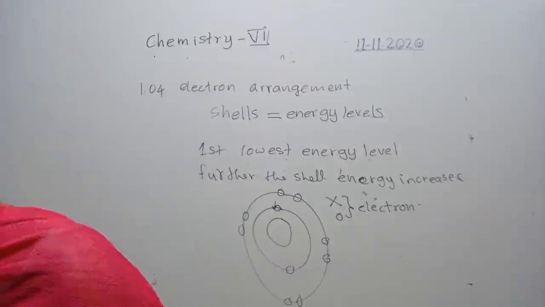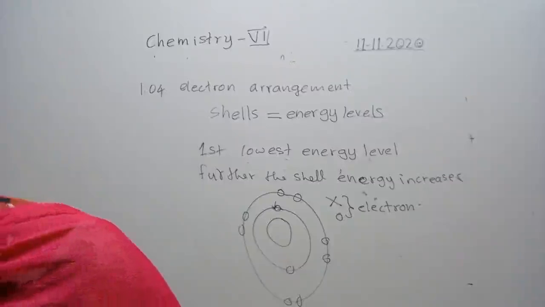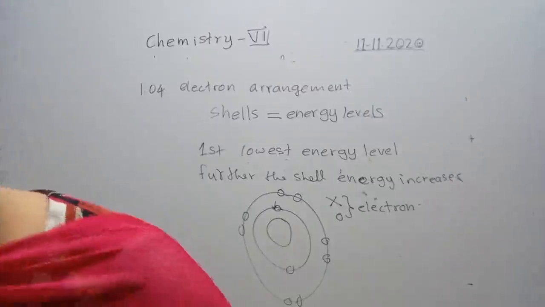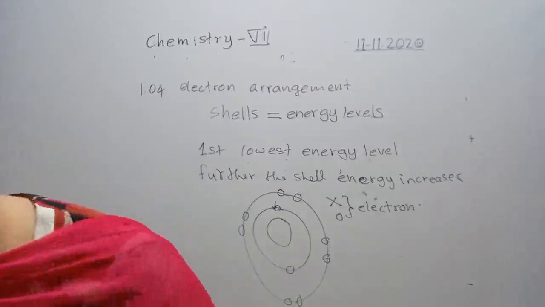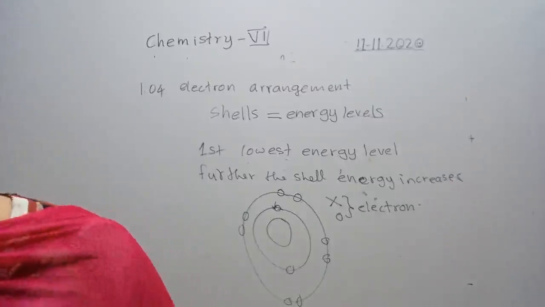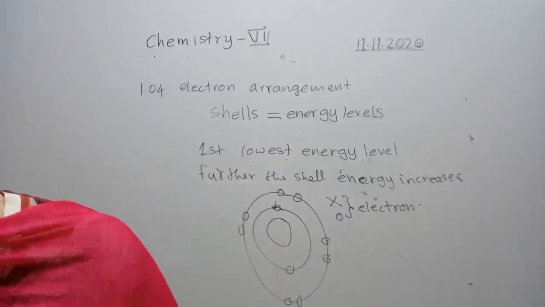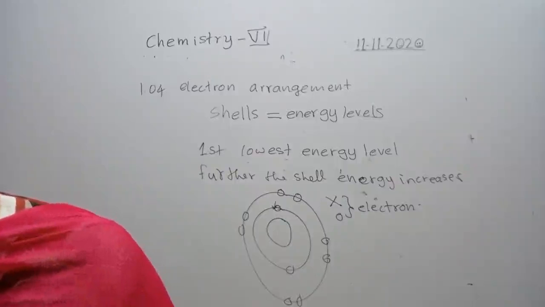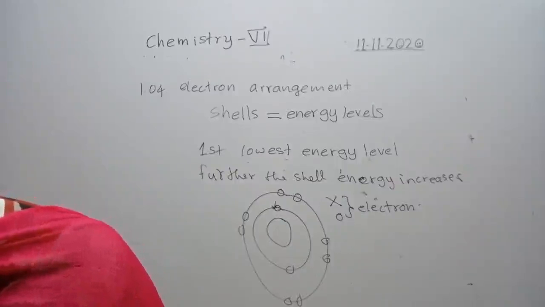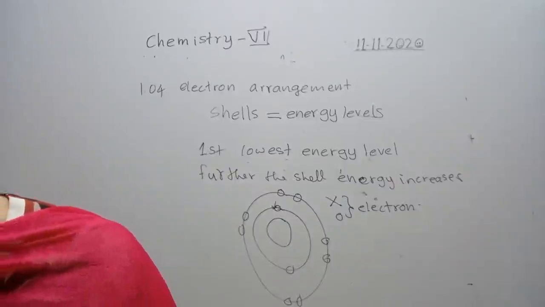Again here is given the first 20 elements in the list, see students, and there are three elements underlined. That means for those elements, their last shell is complete. See, first two elements are hydrogen and helium in the periodic table, and in helium the first shell is filled. And from lithium to neon, that is the second period, and in neon the last shell is complete.